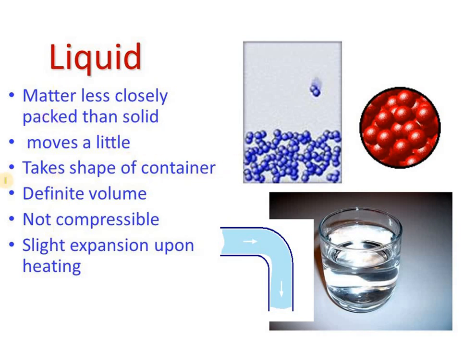The properties of liquids: they are less closely packed than solids, they move a little, they take the shape of the container, they have definite volume, they are not compressible like gases, but they are compressible in comparison to solids. These are the particles of a liquid and this is a liquid example, water. This represents the water which is moving in pipelines. According to the particles, they have space between them. That is the reason they move easily in the pipelines.